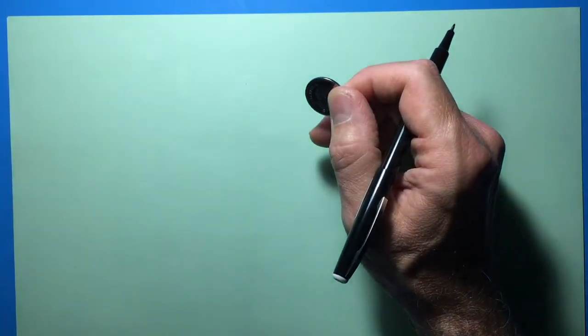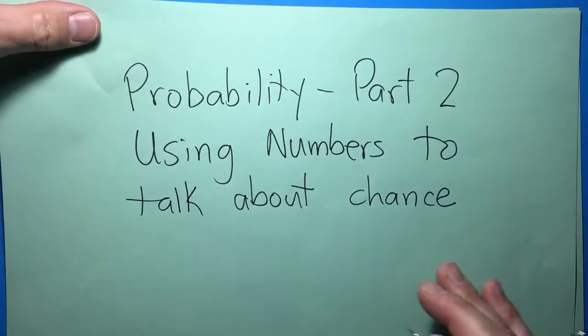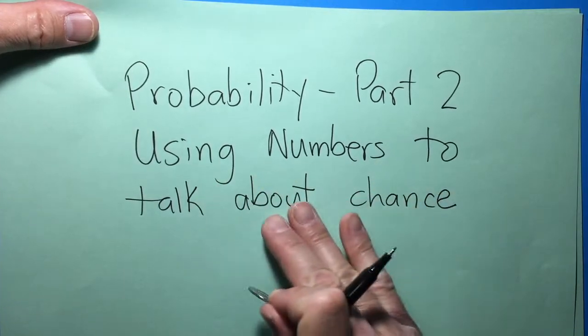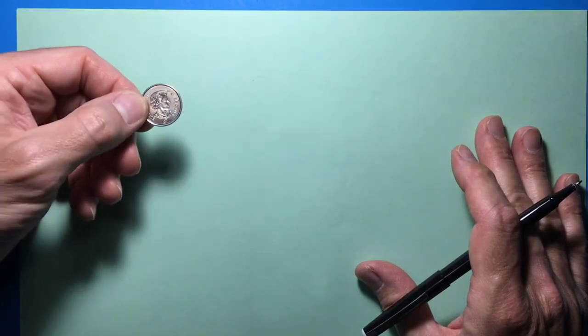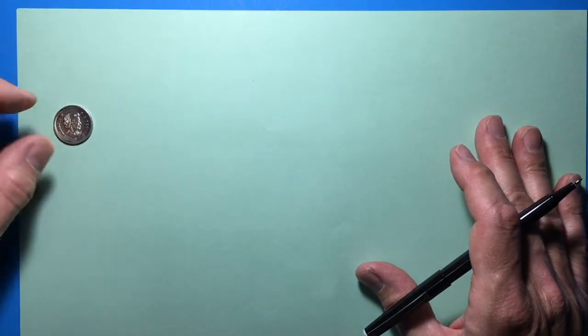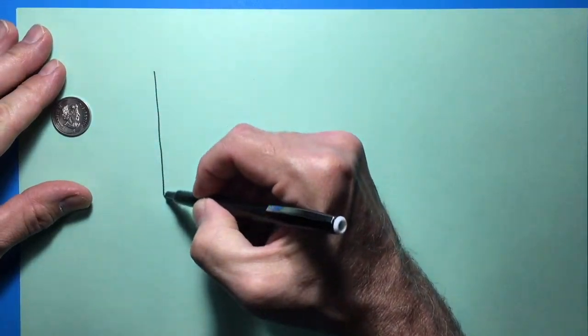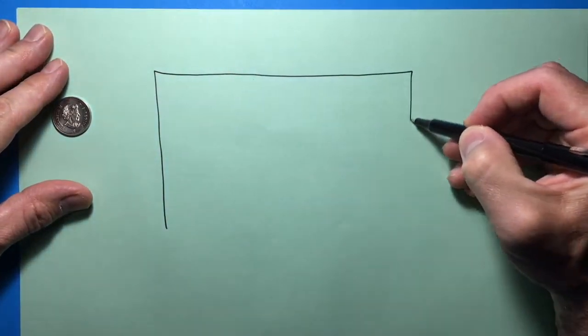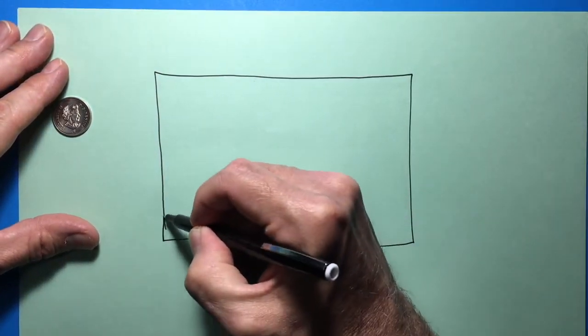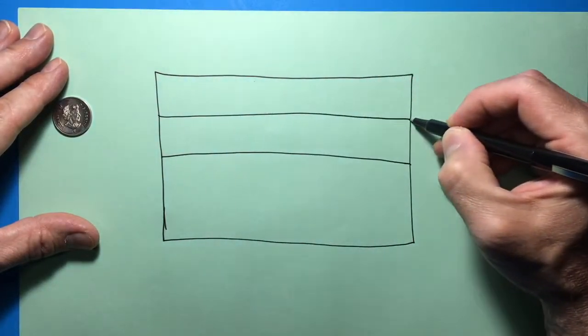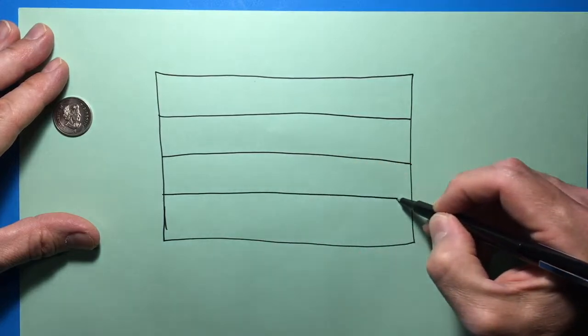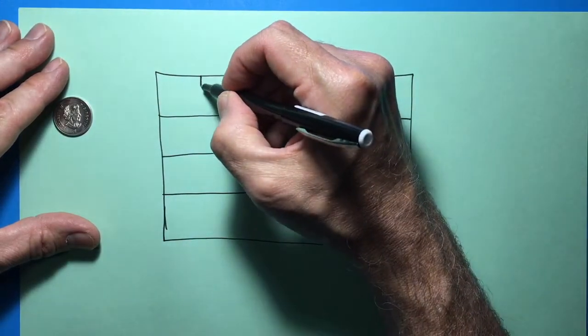Because this is part 2, we're talking about using numbers to talk about chance. Let's test that idea out. Let's see if a coin really is a fair way to judge whether one person should start first in the game or the other person should start first. If it's fair, heads should come up half the time and tails should come up half the time.